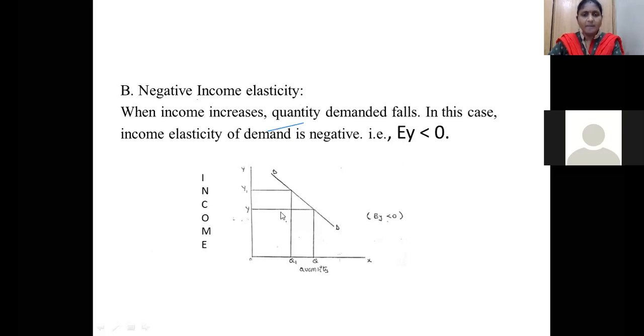That is 0Y1. So at the beginning, what is the quantity demanded? When the income is Y, the quantity demanded is 0Q. Whenever the income is increasing, the quantity demanded is going to be reduced. That means at the beginning the quantity demanded is 0Q, but it is reducing from 0Q to 0Q1. That's why we are saying it is less than 0. See here, income is increasing, but the quantity demanded is decreasing from 0Q to 0Q1. This is called negative income elasticity.